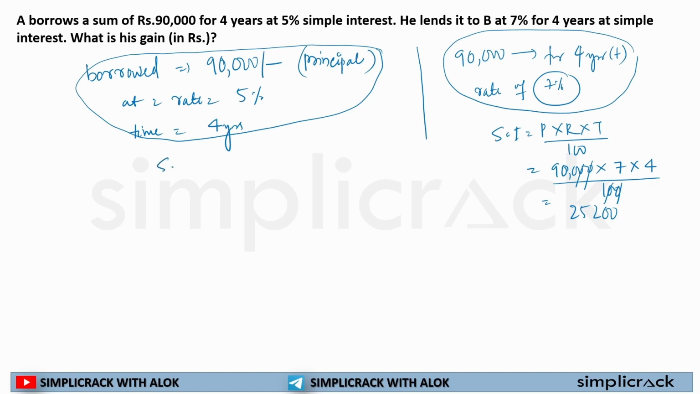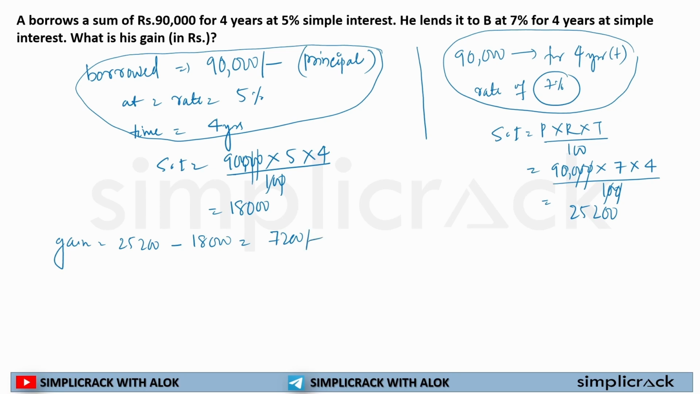Now here simple interest will be 90,000 multiplied by 5 into 4 divided by 100. 0 will cross out. 5 4s are 20 into 9 is 180, so 18,000. So what is the gain? So you can say, sir, gain is equal to 25,200 minus 18,000 is equal to 7,200.